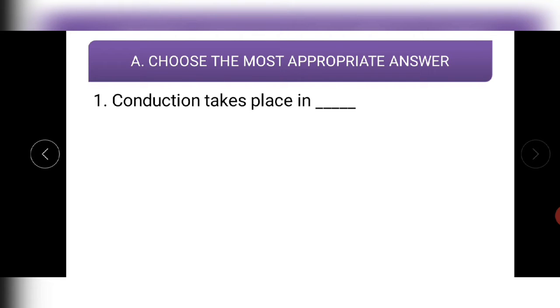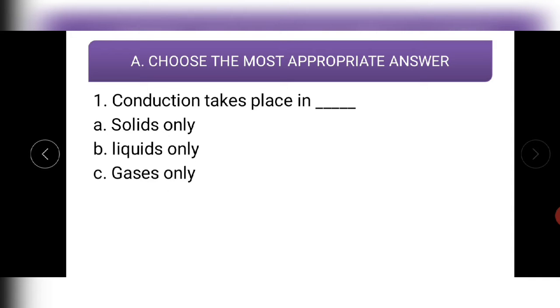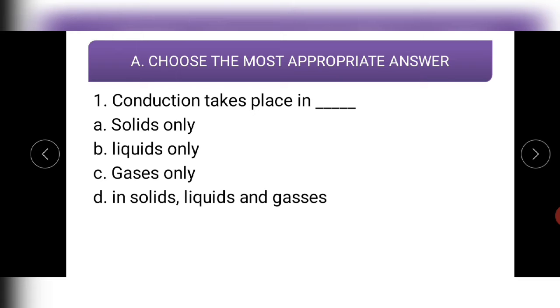The first one is conduction takes place in, options are solids only, liquids only, gases only, and fourth option is in solid, liquid and gases. So what do you think is the correct answer? Conduction, as you know, molecules don't move from place to place, they only transfer the energy from one molecule to the neighboring molecule, and this mainly happens in solids. So the correct option should be solids. Let us see the next question.